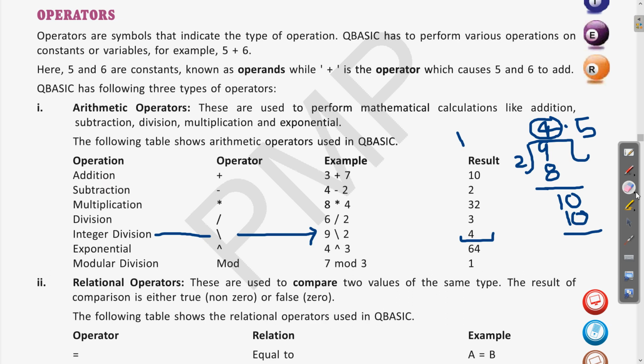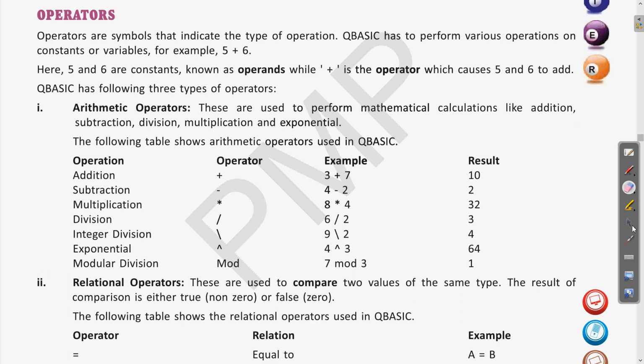Let me erase this, then we can see one more example. For example, if I write 9 division 2, there are two symbols, 9 division 2 and 9 integer division 2. Is there any difference? In QBasic, if there is 9 division 2, it will give the normal value, 2 4s are 8, so 4.5 will be the answer when we use the division operator.